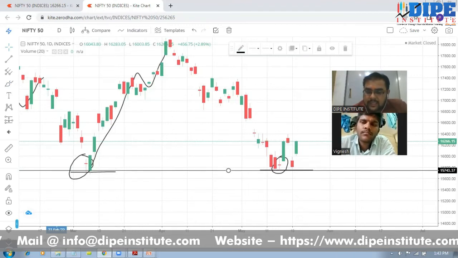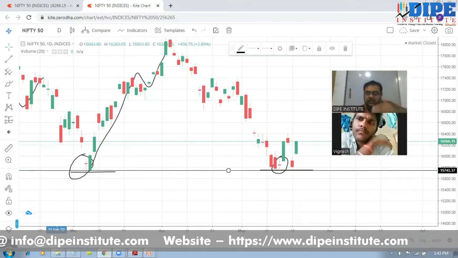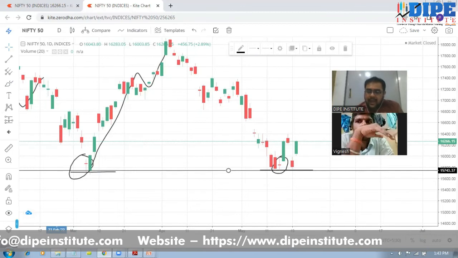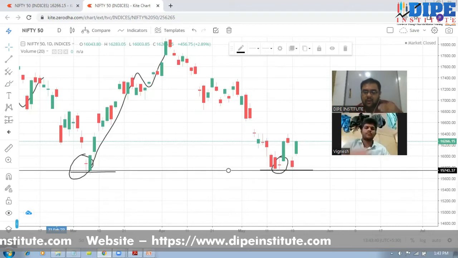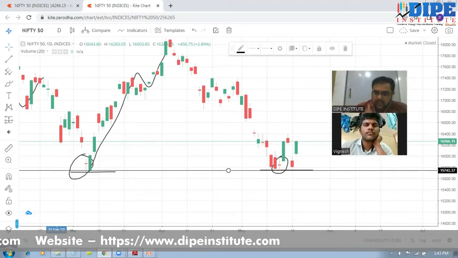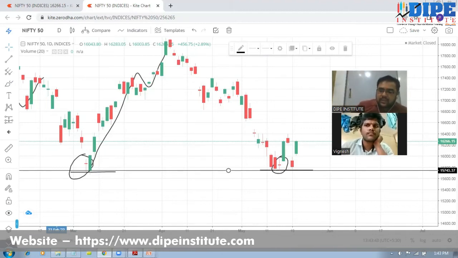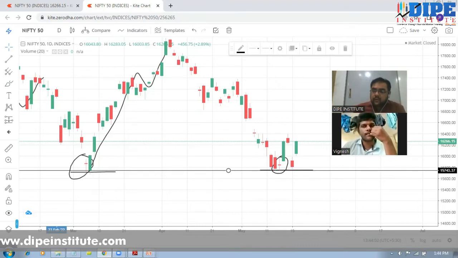So that's why understanding the support and resistance concept is very important, because whenever a stock reaches the support and the support is not broken, buyers enter from there. And whenever the stock reaches the resistance, support is on the lows, resistance is on the highs, the stock faces selling pressure and it tries to come down again. So support and resistance in trading helps you understand the area from where you can buy or the area from where you can sell, right?